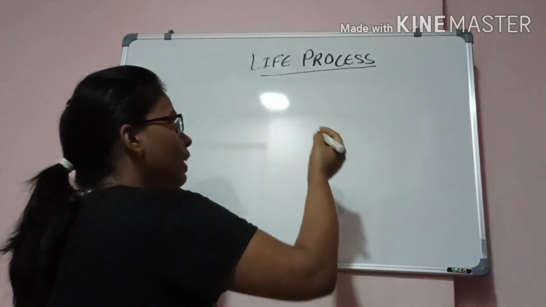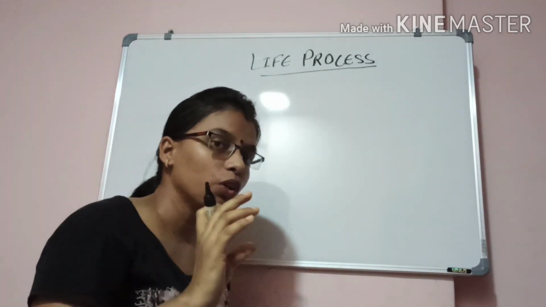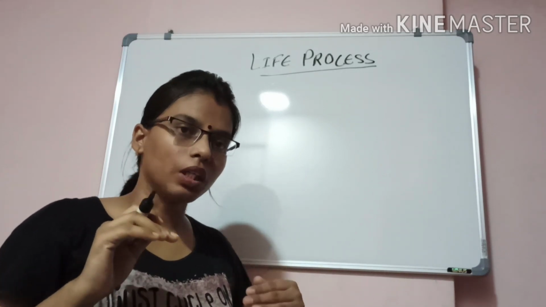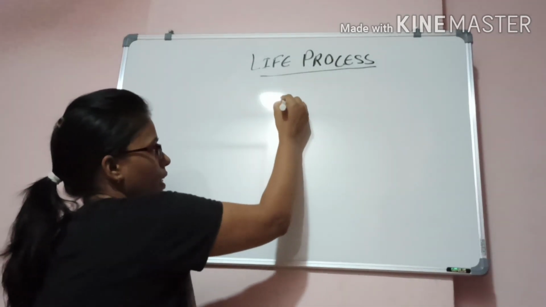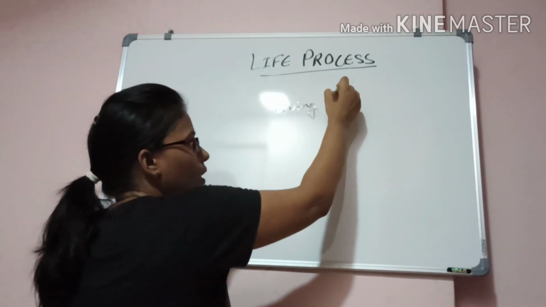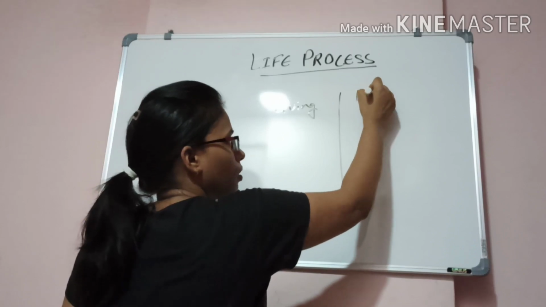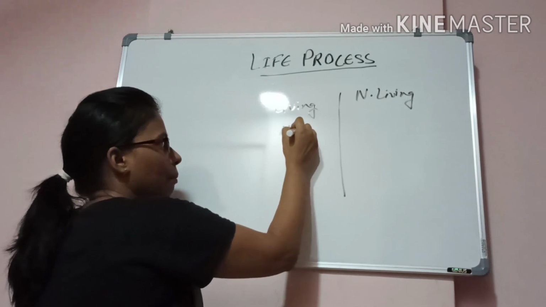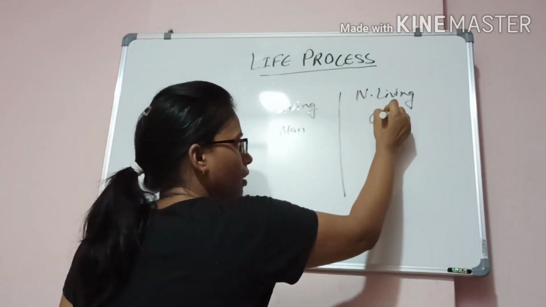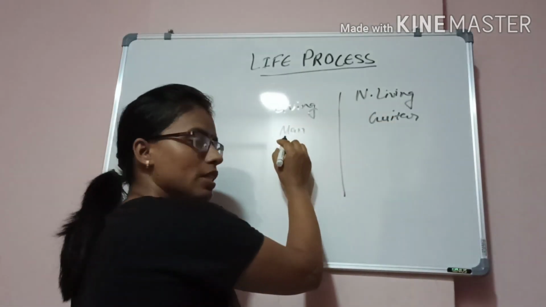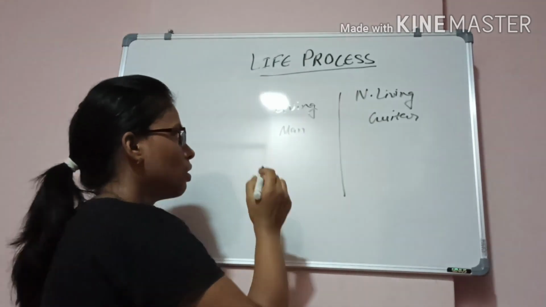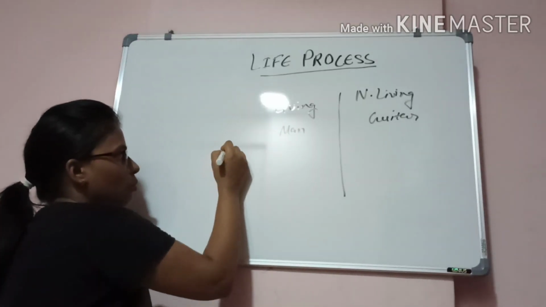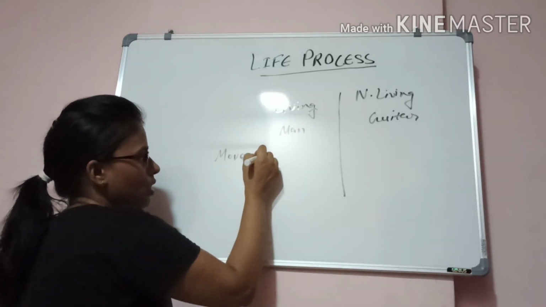You know very well that in biology, the basic thing you have to read about is living organisms. Let's start: how is living different from non-living? For example, in living we can take a man, and in non-living we can take a guitar. How is this man different from the guitar? There are some certain features. What are those? First is movement.